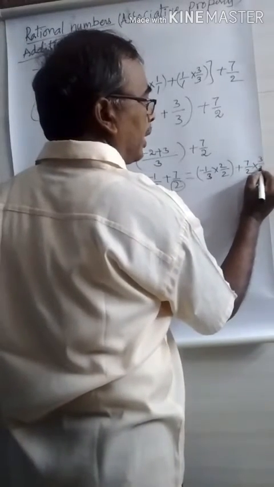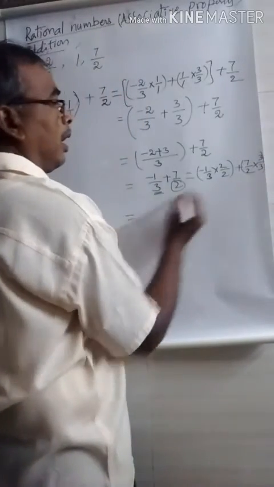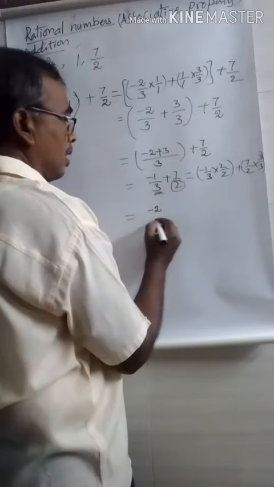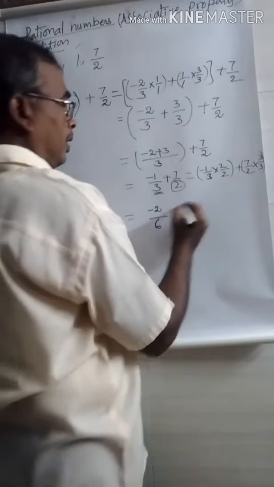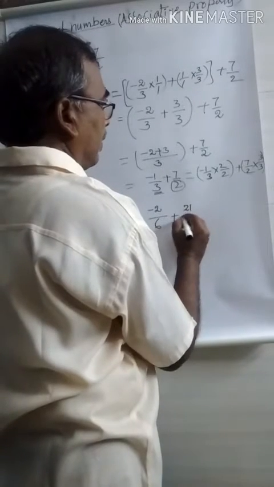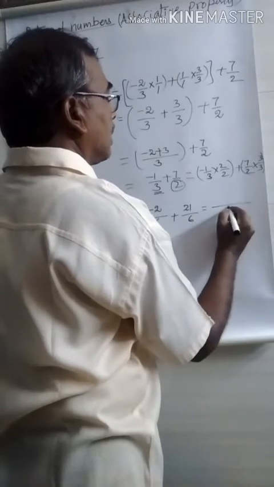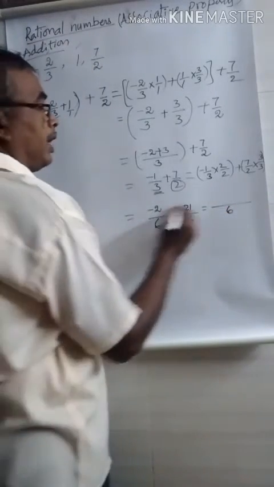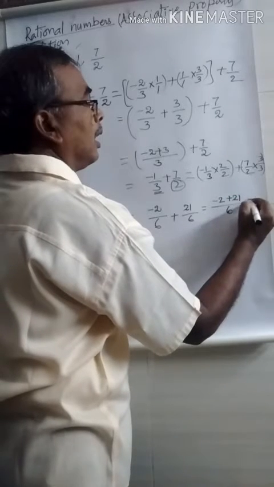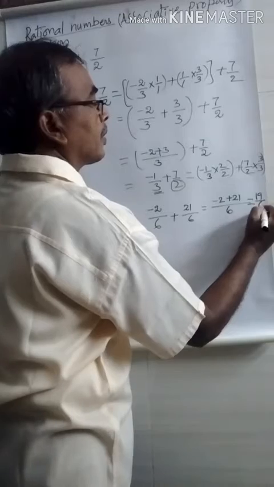That means we equate the denominators. Here 1 into 2, 2, 3 into 2, 6, plus 7 into 3, 21, 2 into 3, 6. That means 2 plus 21. That's what you get, 23 by 6.